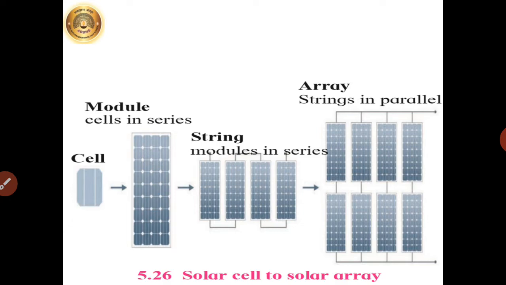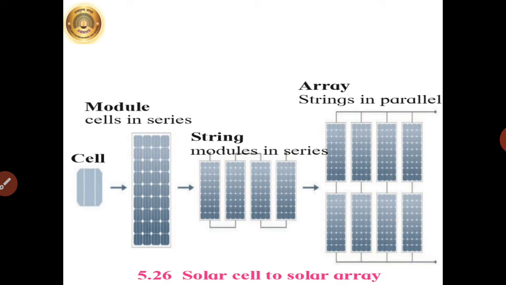Now just observe the figure given on page number 57, figure 5.26. Students, as all of you know, when we are using a torch, 2 or 3 dry cells are connected together, and when they are connected together, it is known as a battery of cells. One cell is not sufficient for the torch, and so 2 or 3 cells are connected together. In the same manner, in solar photovoltaic cells, these cells are connected together for more energy generation.